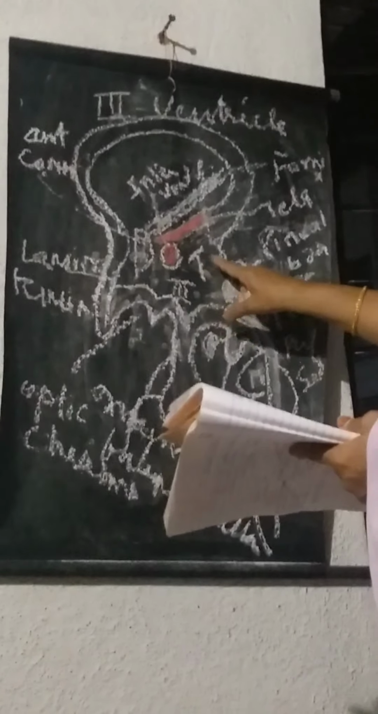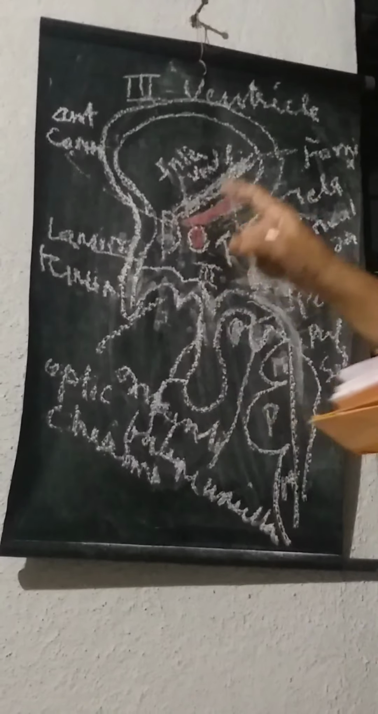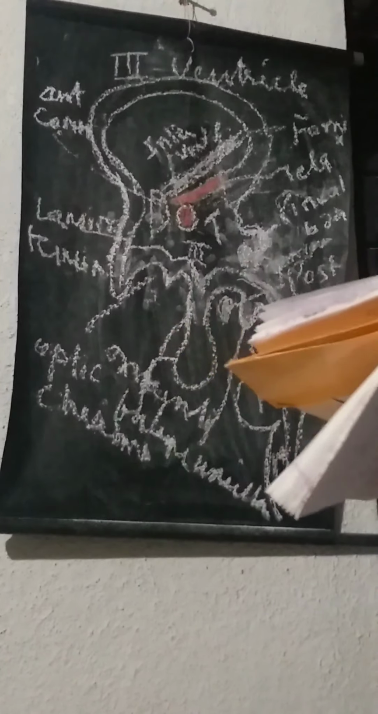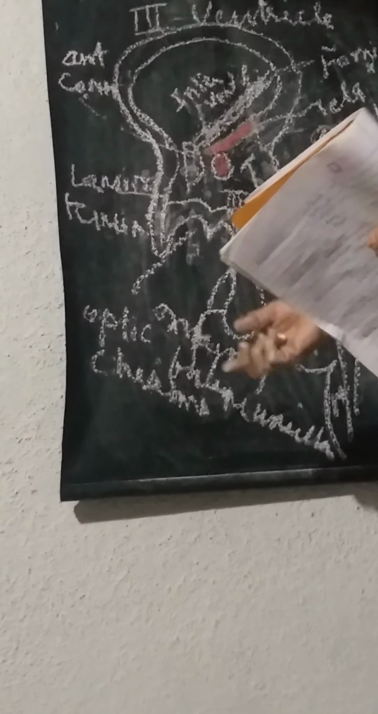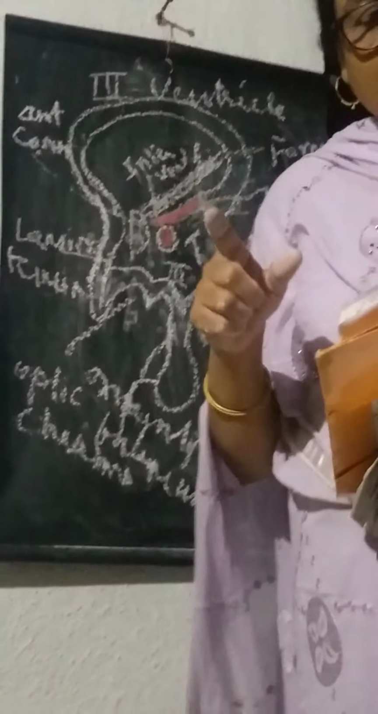See these gaps which you see over here, they are the extensions of the cavity of the third ventricle. Along the upper part of the pineal body is the suprapineal recess, near the pineal body the pineal recess, near the optic chiasma the optic recess, and near the infundibulum the infundibular recess. So these are the four recesses of the third ventricle. The third ventricle communicates up with the lateral ventricle through the foramen of Monro, and below with the fourth ventricle through the cerebral aqueduct.